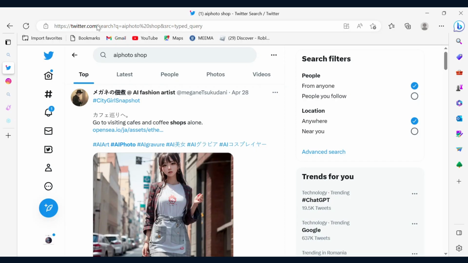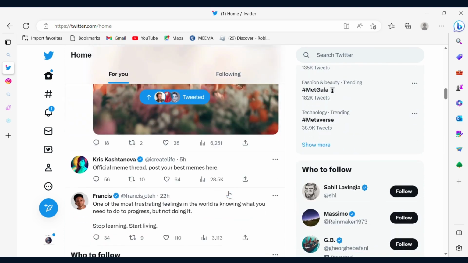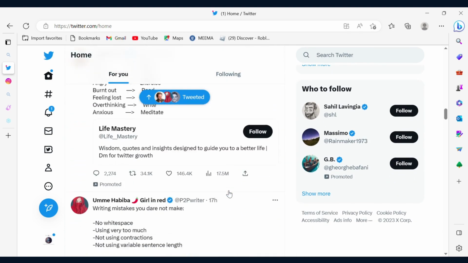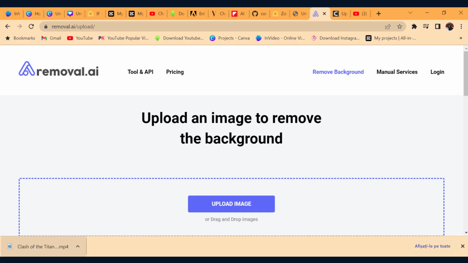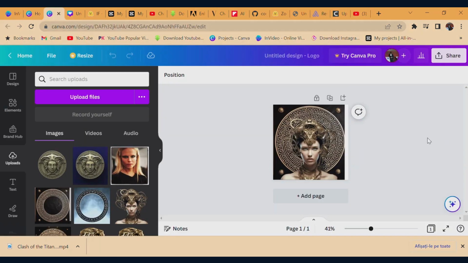Because again, I'm very lazy and I don't want to open my Illustrator and I don't want to work in Photoshop and things like this, I tried to do it only with AI. And I went to Google and a little bit on Twitter to see what I could find. In order to remove the background of the photos that Midjourney made, I wanted to use an AI and I found something very interesting on the web. So I used Removal AI, which is free because again, I don't want to pay. I just want to remove the background of the photo.